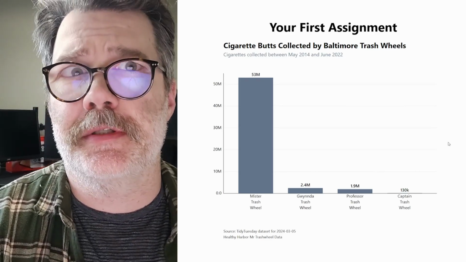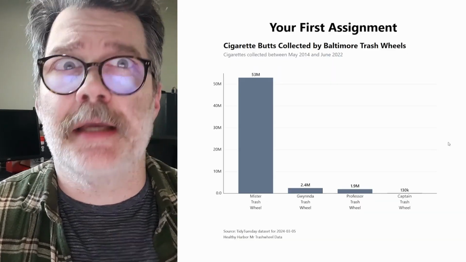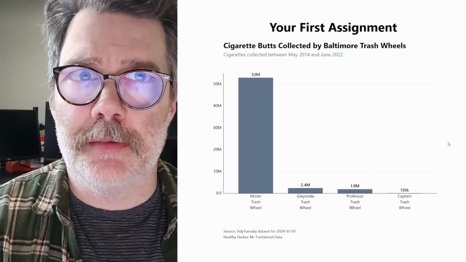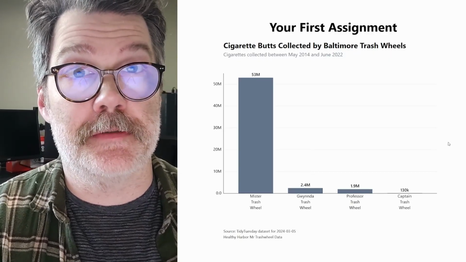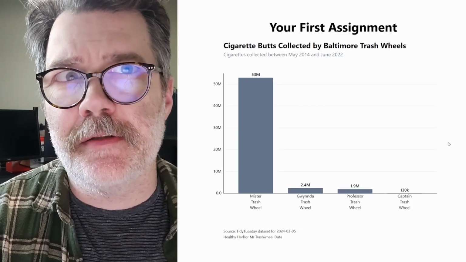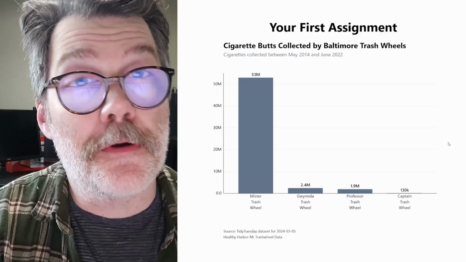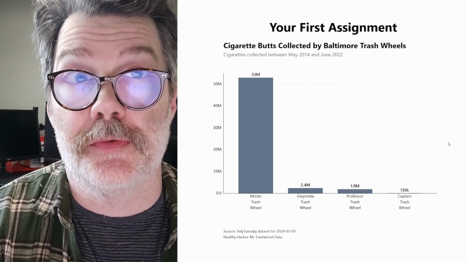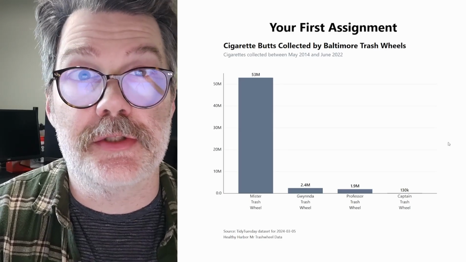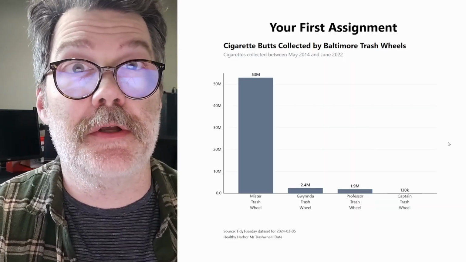But there's a part 2 to this assignment. Okay? This chart is accurate and it's visualizing the data that's in that data set, but it's got a bunch of problems. Can you make a better version of this chart? Is there a different title you would give it? Is there a different view of the data that might tell a more compelling story or a more interesting story or potentially a more honest story? What questions might I not have asked yet about the data in this chart? If you can answer it, make a chart and put it in the comments below and I'll take a look.